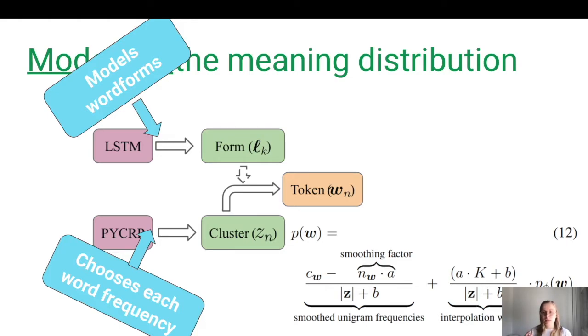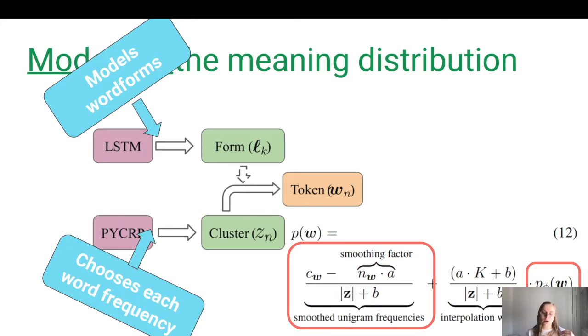Just as a note, we end up modeling graphotactics instead of phonotactics because we use written language as our data. So in the end, this gives us a marginal probability of a word form consisting of smoothed unigram frequencies encountered in training and the word form probability provided by the LSTM. And this means that for more frequent words, the smoothed unigram frequency part of the probability will have a bigger effect, and thanks to the interpolation weight, for less frequent words, the LSTM word form probability will have a larger effect. And this means that we'll be able to model both frequent and infrequent words well.